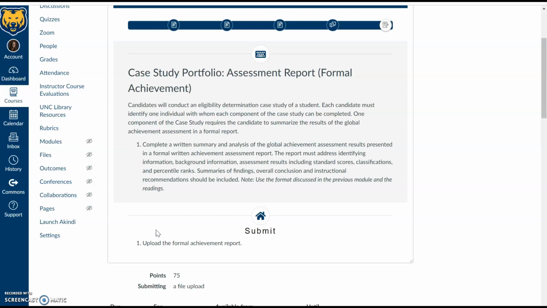So first thing to look at would be the assignment description. You've got the student that you did the Global Achievement Assessment with previously, and this will be an opportunity for you to write up the results. So you've already turned in the protocols, the score report, test record documents, etc., and student response book, and this could be either for the Woodcock-Johnson or for the Wyatt. We're going to talk through the Woodcock-Johnson right now, and for the Wyatt, just know your report will be quite similar. I'm just going to be summarizing the categories of the test a little bit differently.